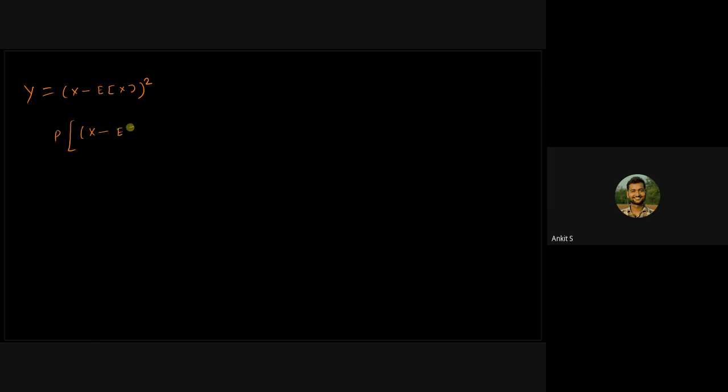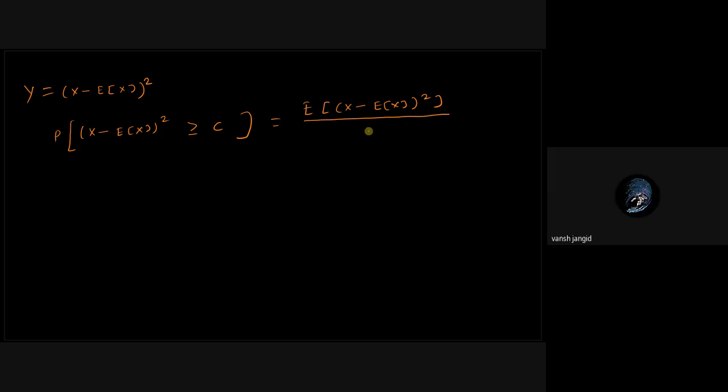The probability that X minus expected value of x, whole squared, is greater than or equal to some value c will be the mean of this random variable divided by c. The mean of this random variable is the expected value of x minus expected value of x, whole squared, divided by c.